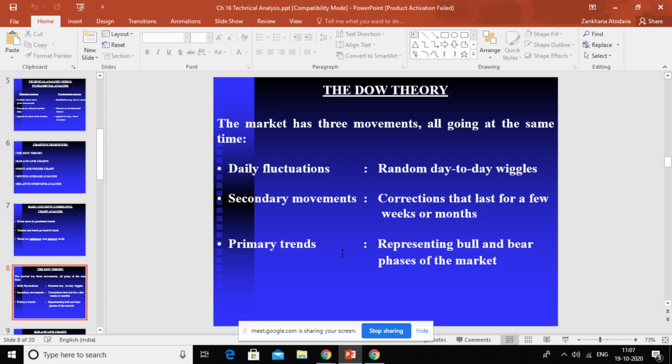So let me show that in an image. So this is of Dow theory. Okay, so this type of graph you can have.